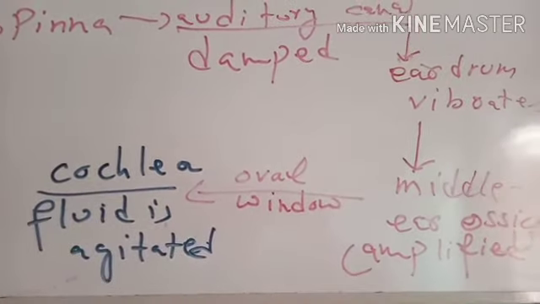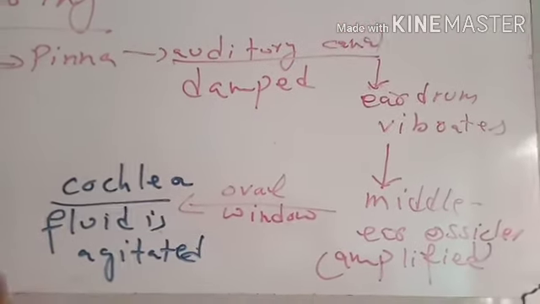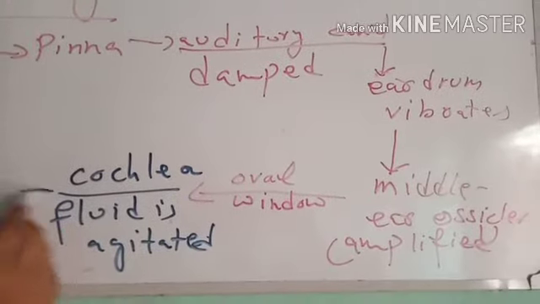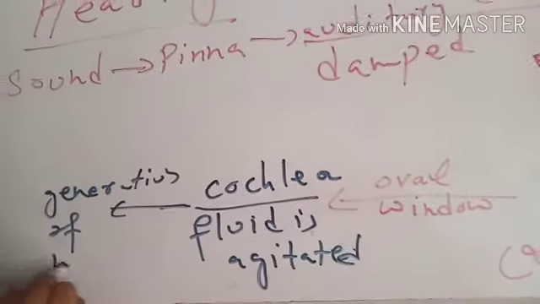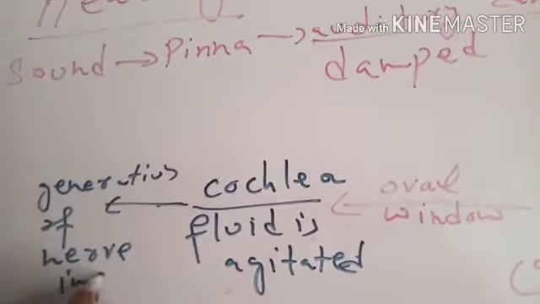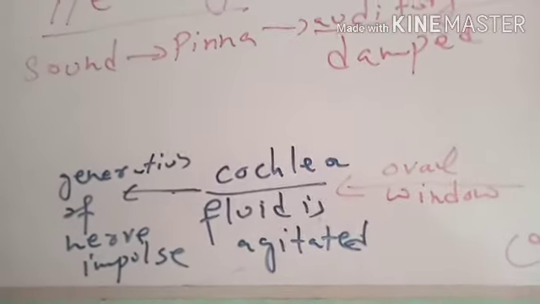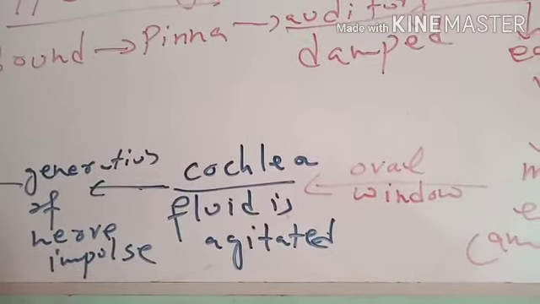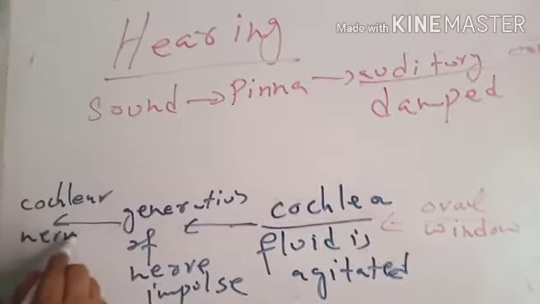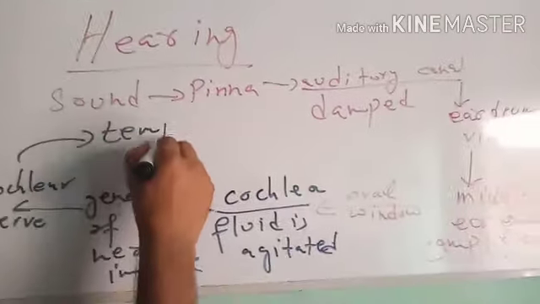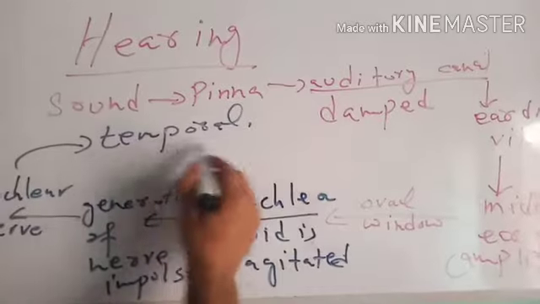Agitation of the fluid inside the middle duct of the cochlea causes the receptor cells of the cochlea to be activated, which generate a nerve impulse. This nerve impulse passes through the cochlear nerve towards temporal lobe of cerebral cortex, by which you recognize different